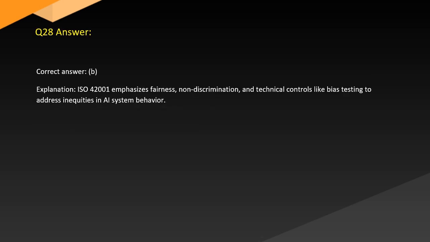Answer. Correct answer, B. Explanation: ISO 42001 emphasizes fairness, non-discrimination, and technical controls like bias testing to address inequities in AI system behavior.